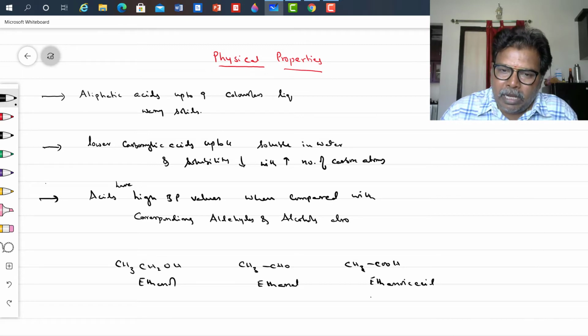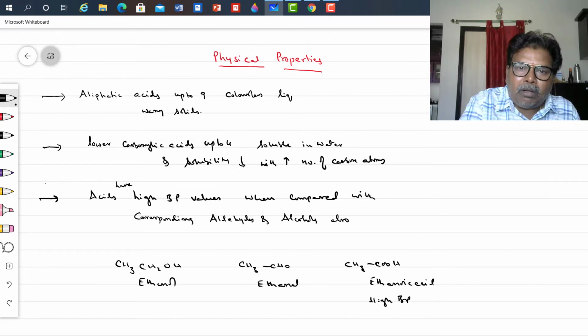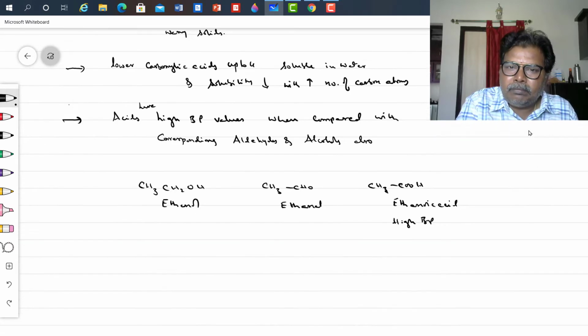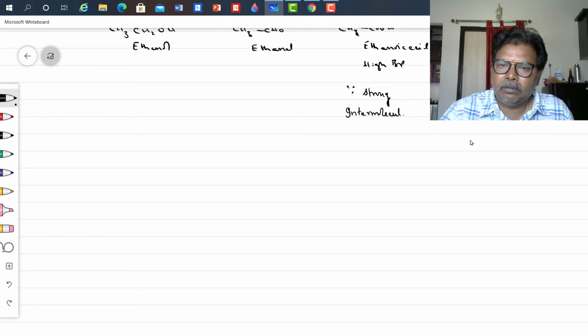Ethanoic acid has a high boiling point value when compared with ethyl alcohol and acetaldehyde because of strong intermolecular hydrogen bonding.